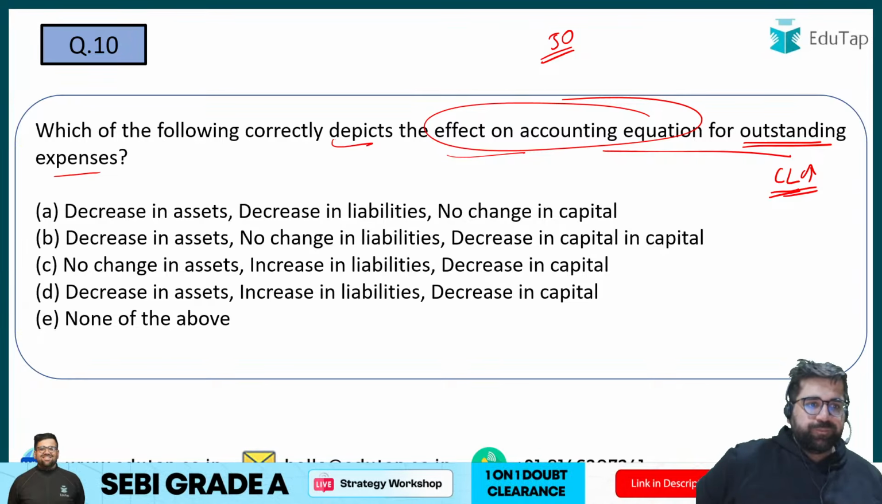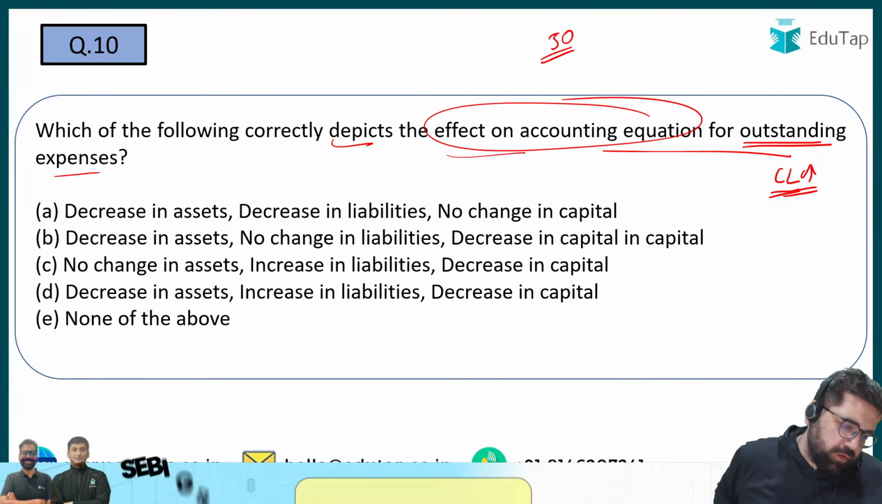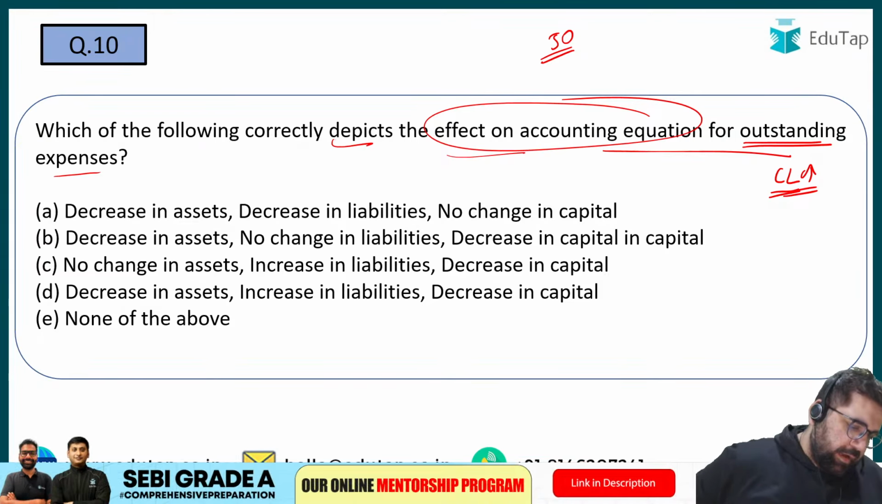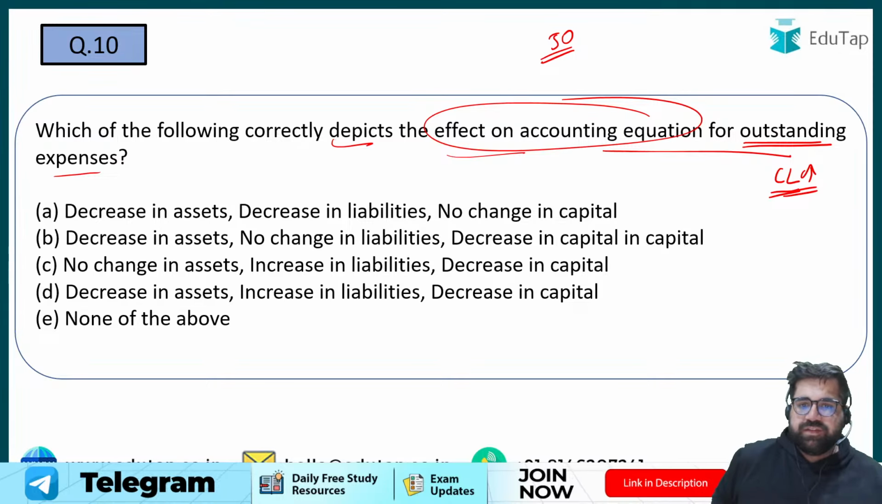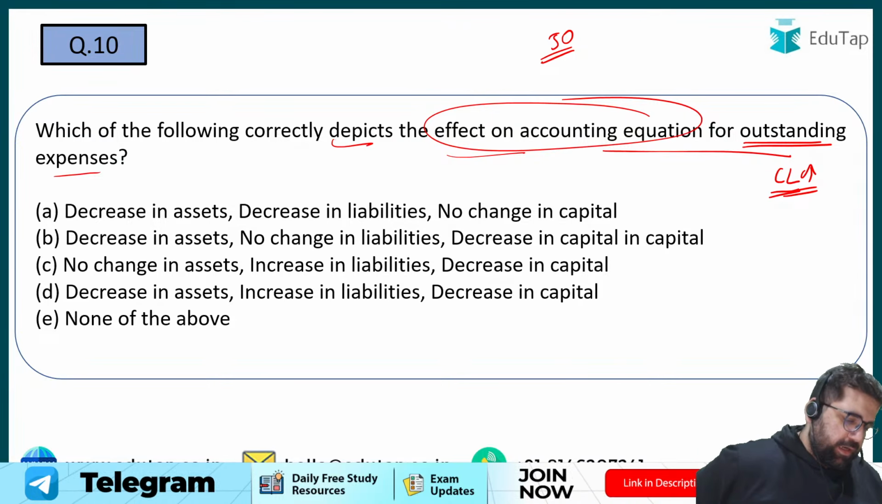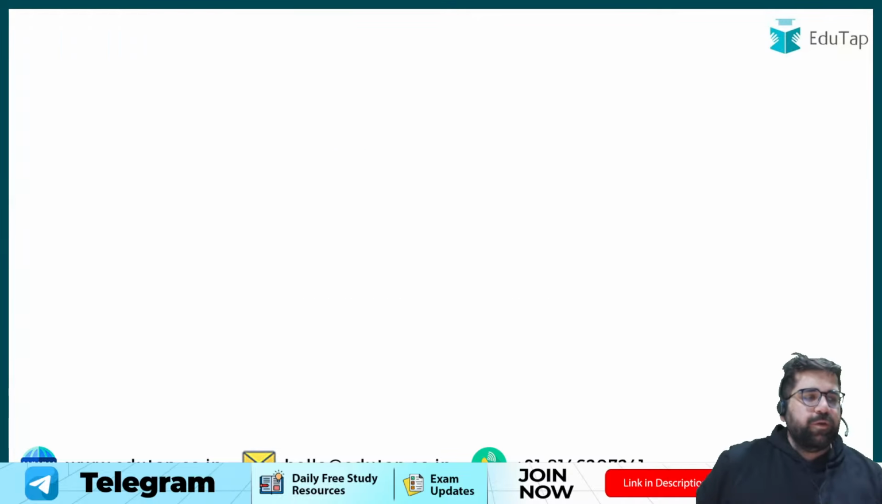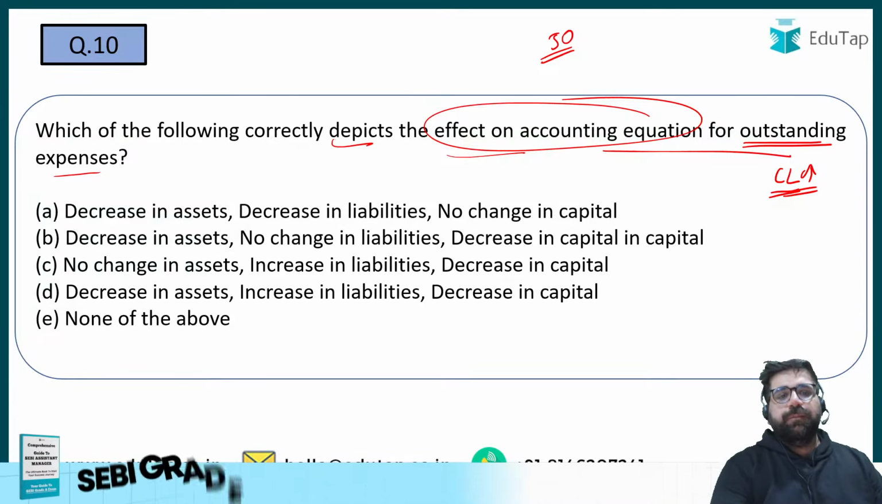10th D, 10th C, or Adarsh is going with B. I think that's the answer for the previous question. Rishi is going with C. Himanshu is also going with C. Arjun is going with D. Yes, the correct answer will be option number C only, because it will not impact your asset, right?